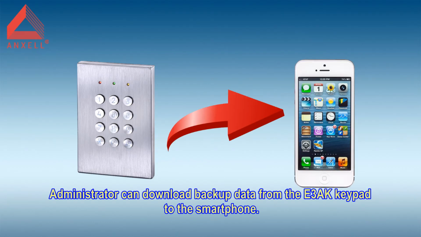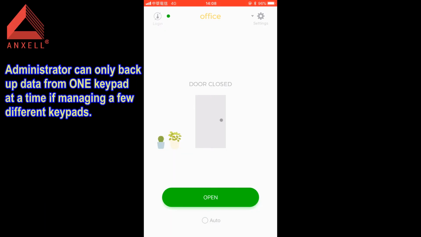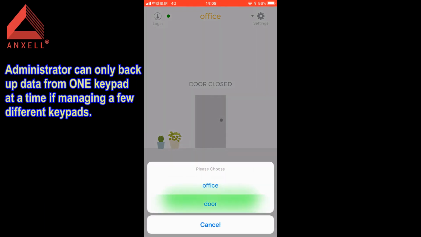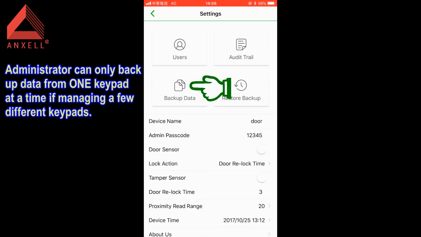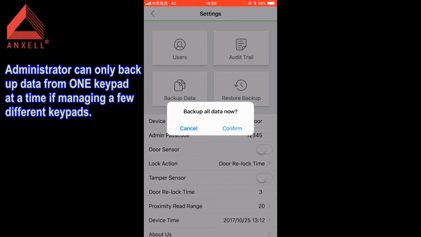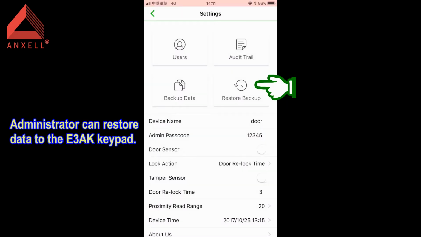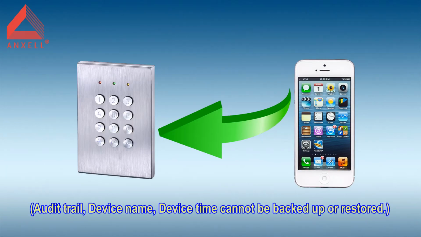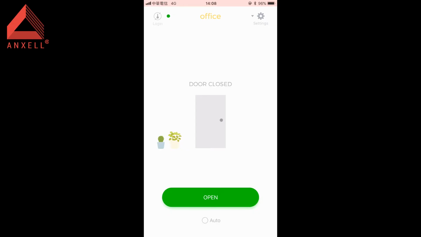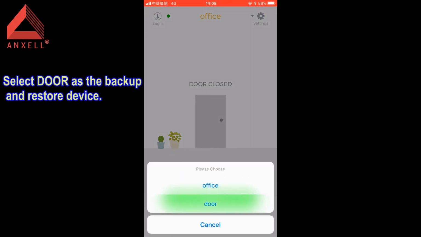Administrator can download backup data from the E3AK keypad to the smartphone. Administrator can only back up data from one keypad at a time if managing a few different keypads. Administrator can restore data to the E3AK keypad. Select Door as the backup and restore device.